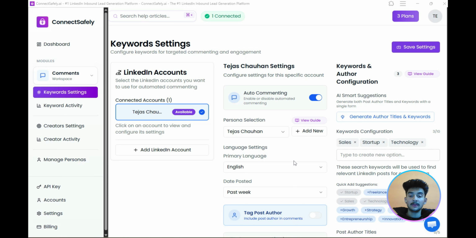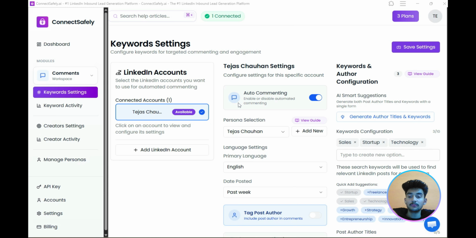In today's video, I'm going to show you a powerful automation tool called keyword auto commenting by connectsafely.ai that can completely change how you grow on LinkedIn. Right now, thousands of conversations about your expertise are happening every single day, but most people miss them because they simply don't have time to monitor everything manually.